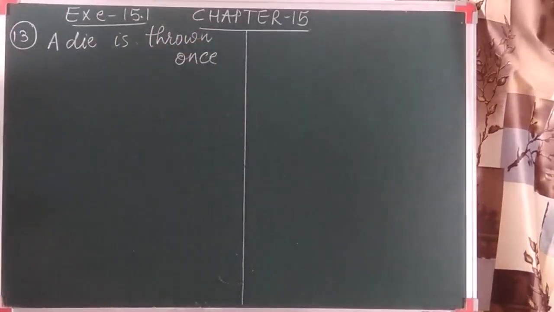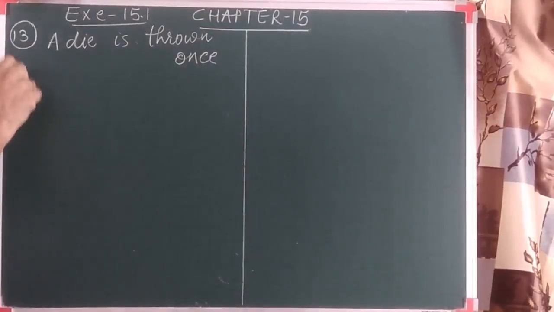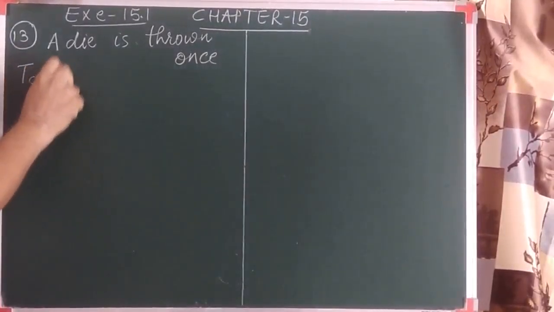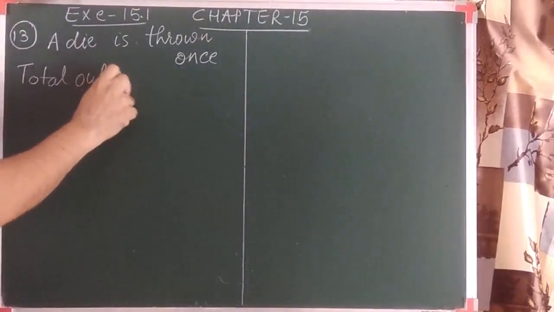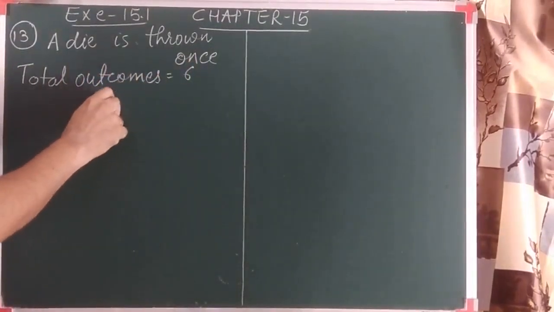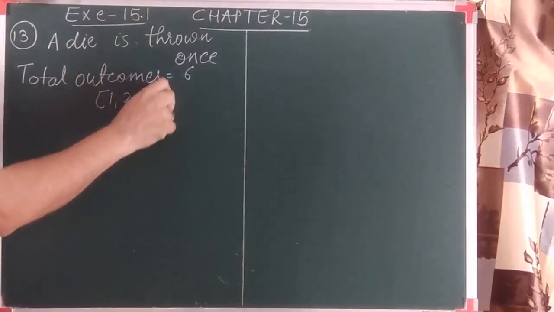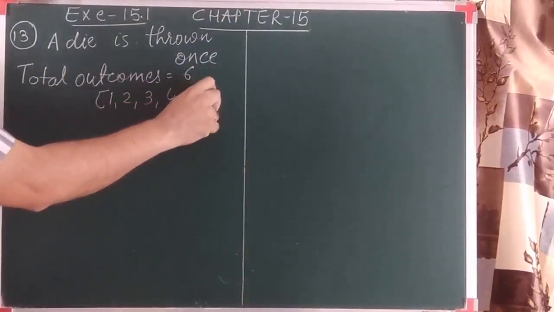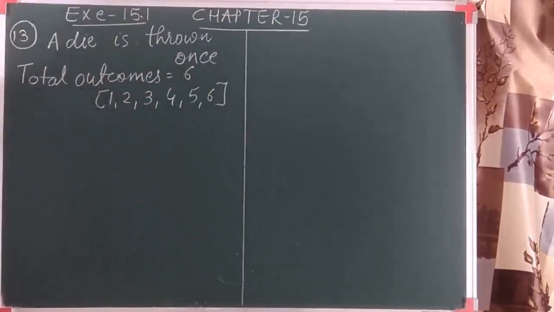It means a die is thrown one time. So how many total outcomes do we have? Correct. The total outcomes are 6: 1, 2, 3, 4, 5 and 6. These are the 6 sides of the die. So we can say there are 6 possible outcomes.